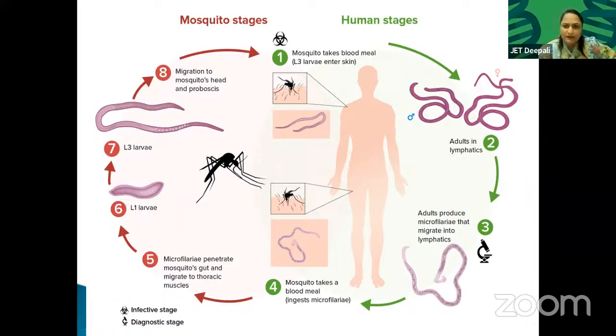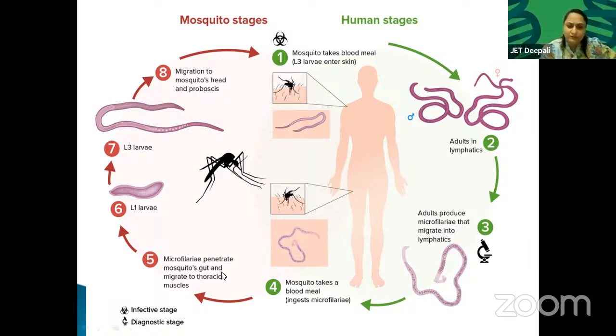Adults produce microfilariae that migrate into lymphatics. Lymphatics means adults are producing microfilariae. Microfilariae are so minute that you have to observe them through the microscope. Mosquito takes a blood meal, ingests microfilariae, and then another mosquito that does not have that infection, a healthy mosquito, is coming. He's sucking your blood, taking the infection from you and transmitting it to another.